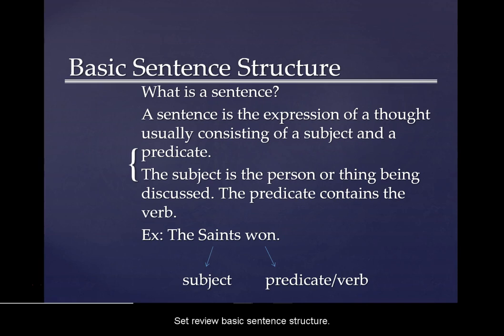Let's review basic sentence structure. What is a sentence? A sentence is the expression of a thought, usually consisting of a subject and a predicate. The subject is the person or thing being discussed. The predicate contains the verb. Example: The Saints won. In this sentence, Saints is the subject, won is the verb.